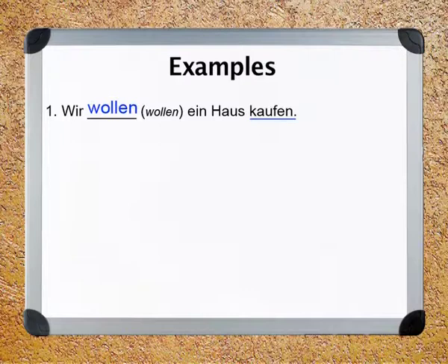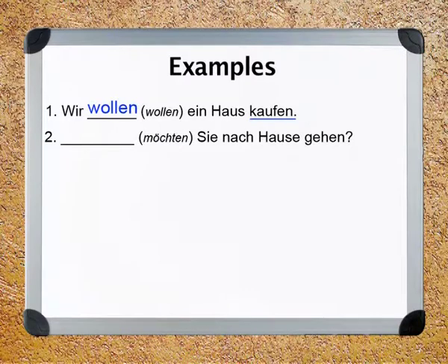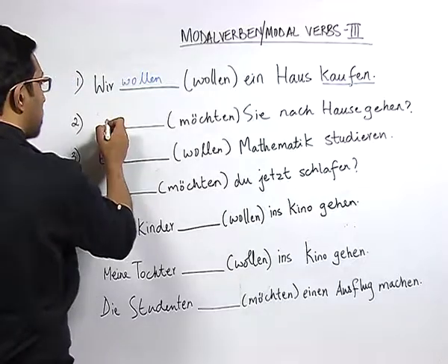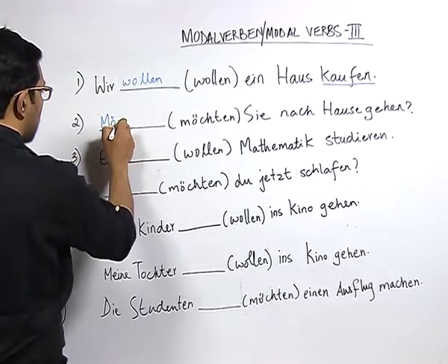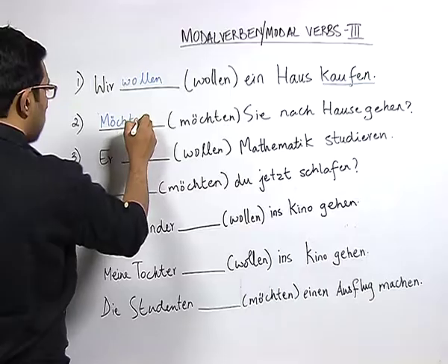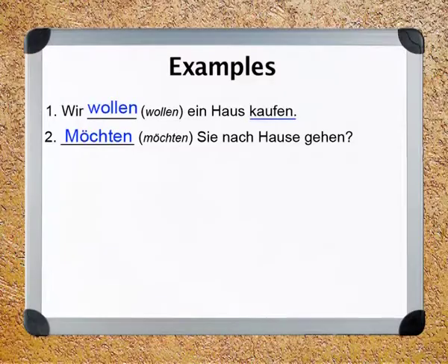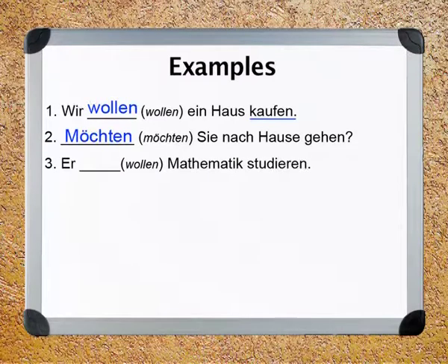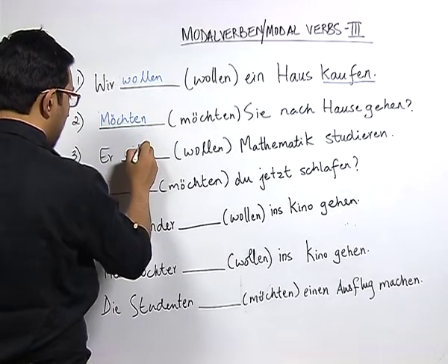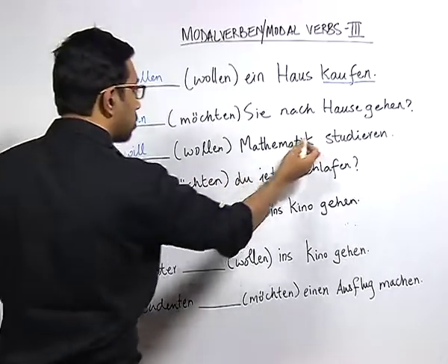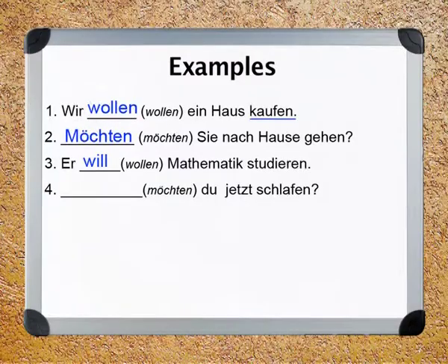Here we have the verb möchten in bracket and the pronoun Sie. So, we conjugate it according to the pronoun, with capital M, because it is the beginning of the sentence. Möchten Sie nach Hause gehen. Here in sentence number 3, we have the pronoun and the verb in the bracket is wollen. Now, we have to conjugate it according to this pronoun, which will be: will Mathematik studieren. Mathematik is mathematics.